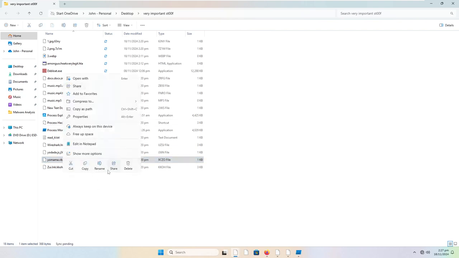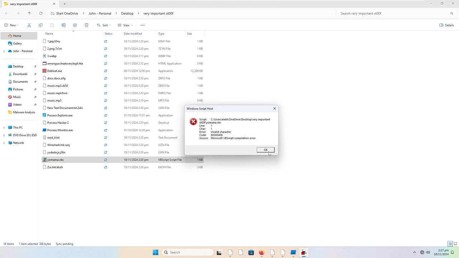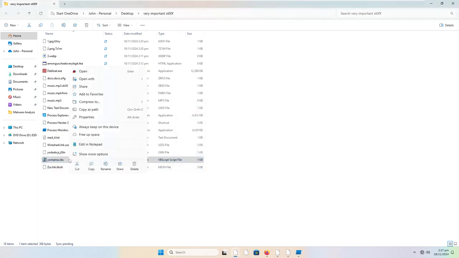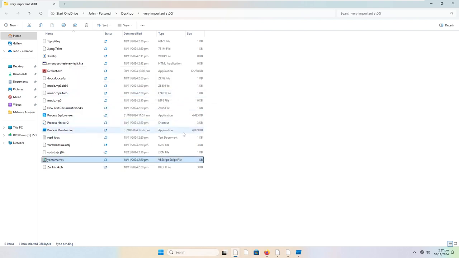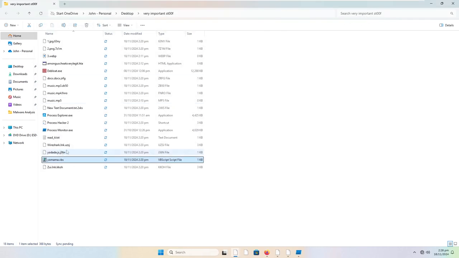So if we rename this .vbs and click yes, invalid character. Right, so is there actually anything on it? Because before there was nothing here and it was 0 bytes, but now it has 1 kilobyte. So let me open this with, choose another app, Notepad. It does look like it overwrote some information here. So do with that as you will.